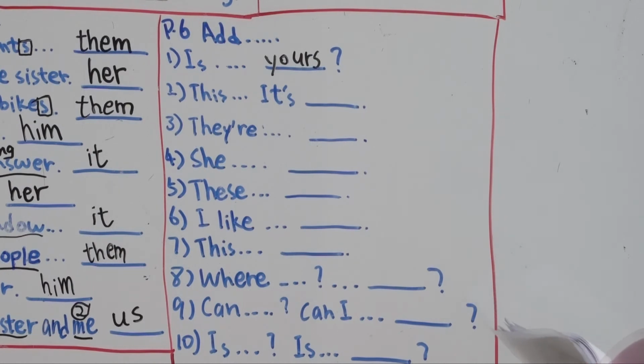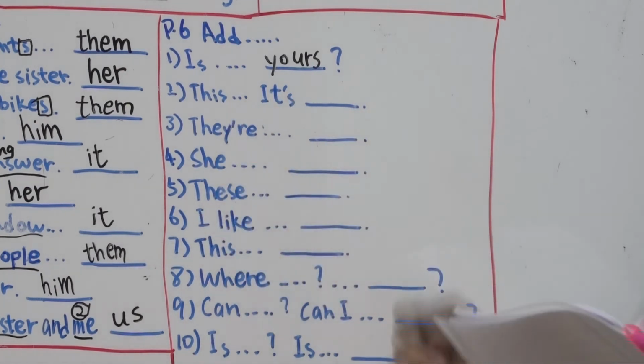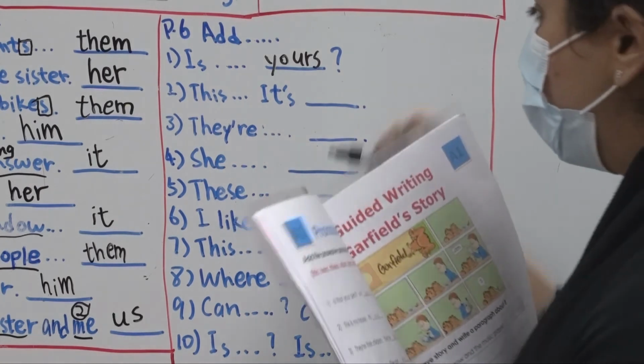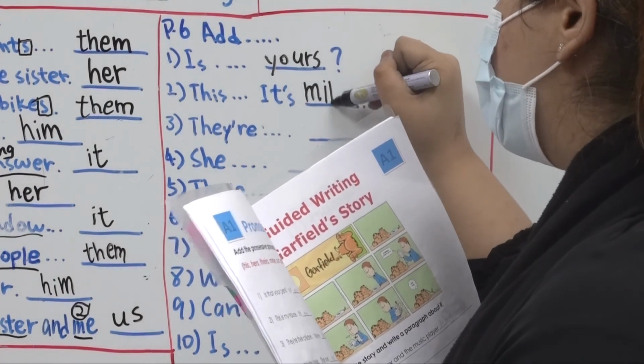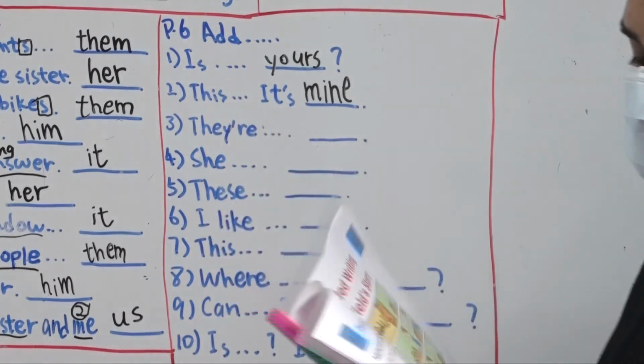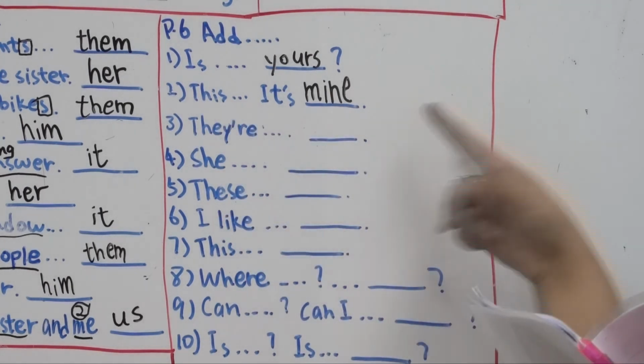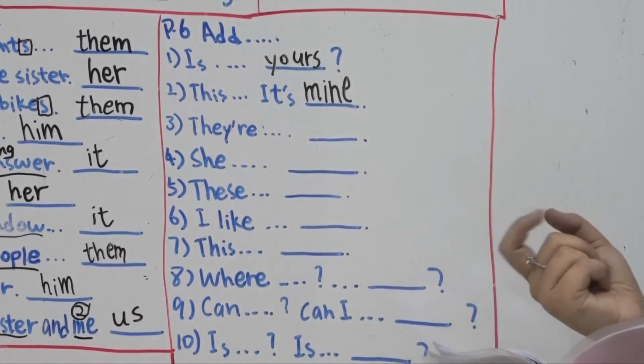Number 2, this is my house. It's space. So which word shall we underline? My house. Yes, please underline my house here. So this is my house. It is mine. Yes, the possessive pronoun we use here is mine. All right, it is already taking place of my house. Instead of saying this is my house, we can say it is mine instead of my house, right? Yeah.